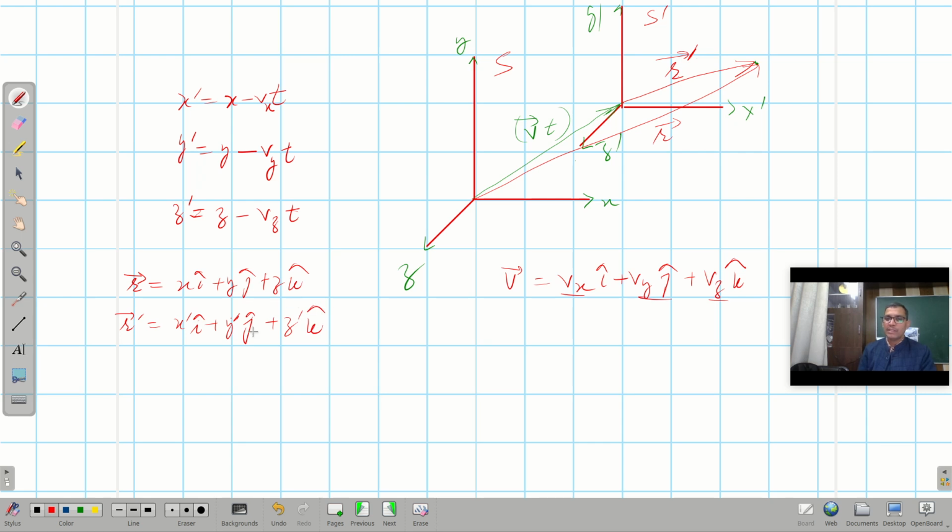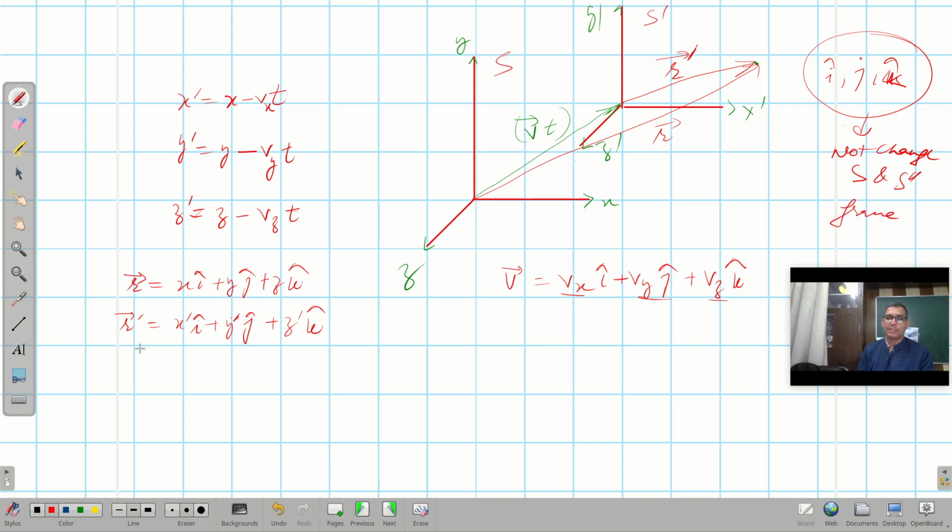The interesting thing is that since the x-axis and x prime axis are parallel, and y and y prime are parallel, and z and z prime are also parallel, i cap, j cap and k cap remain the same for both frames of reference. They will not change in the S and S prime frames.